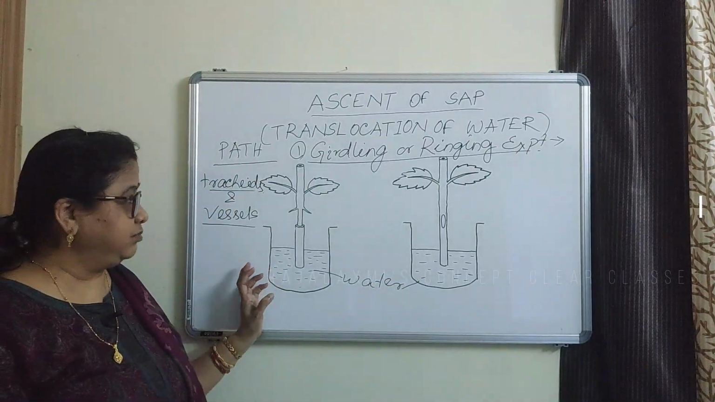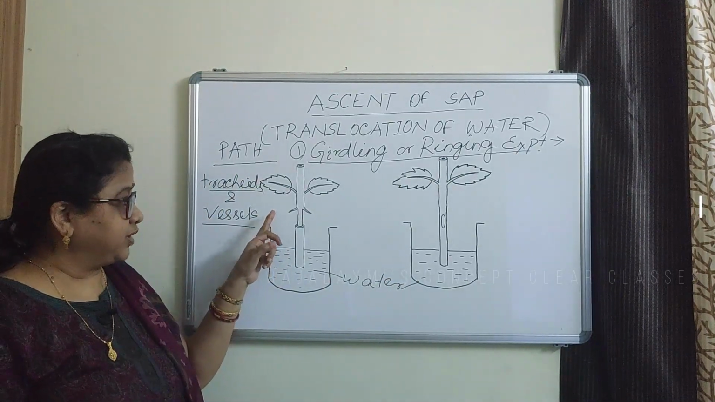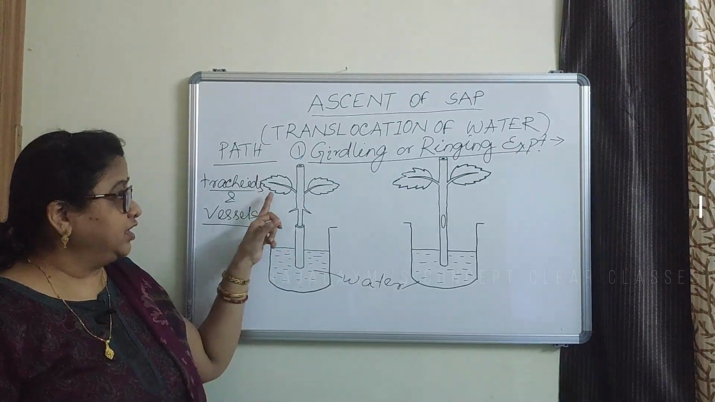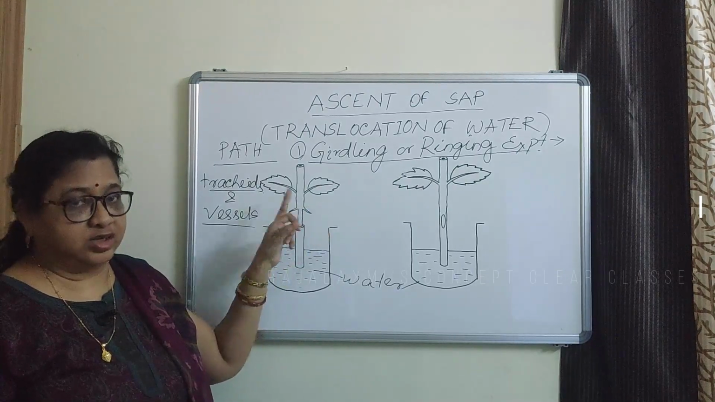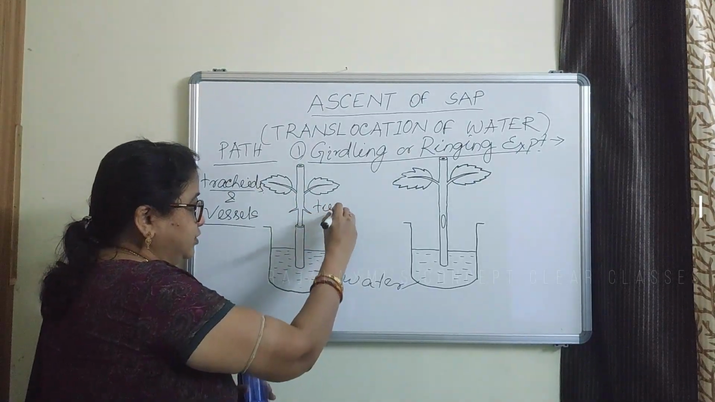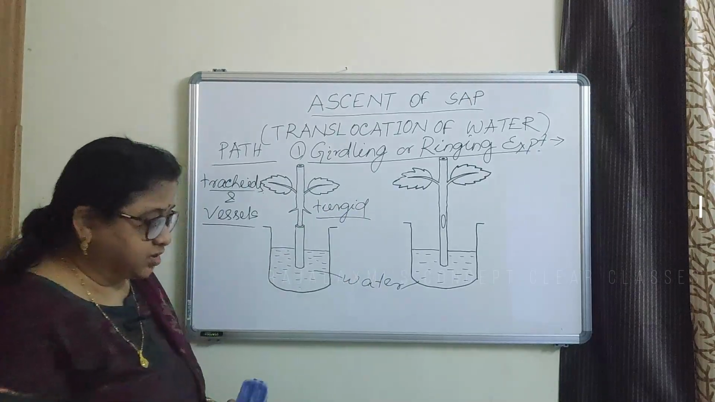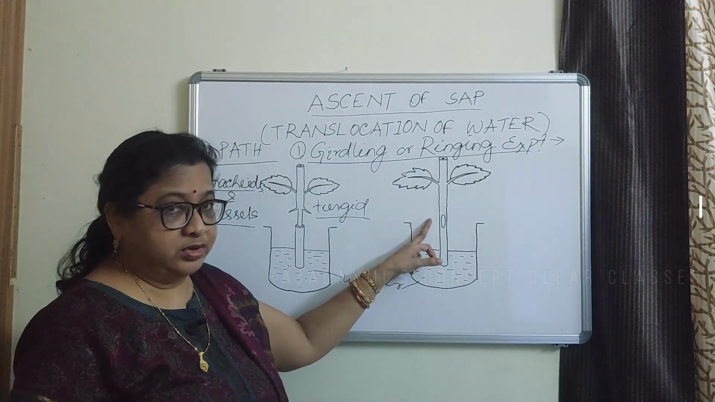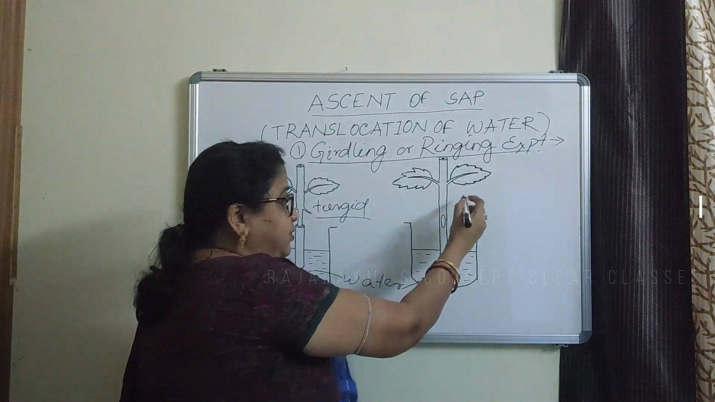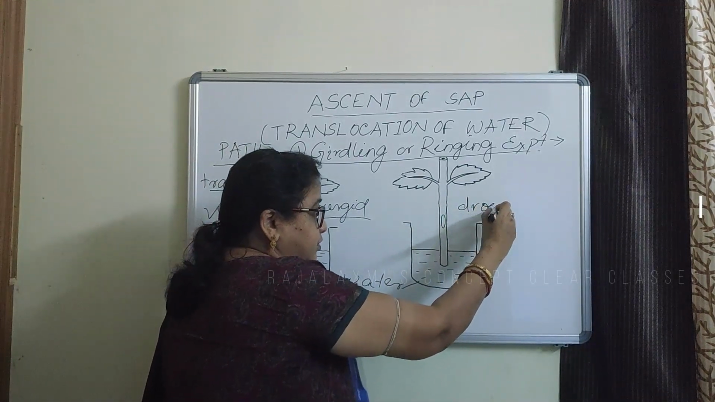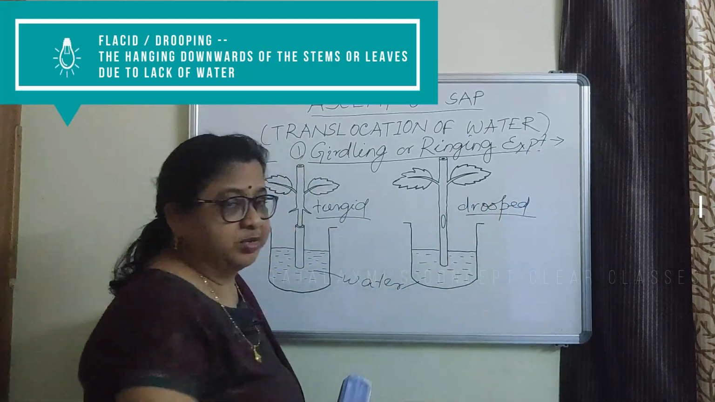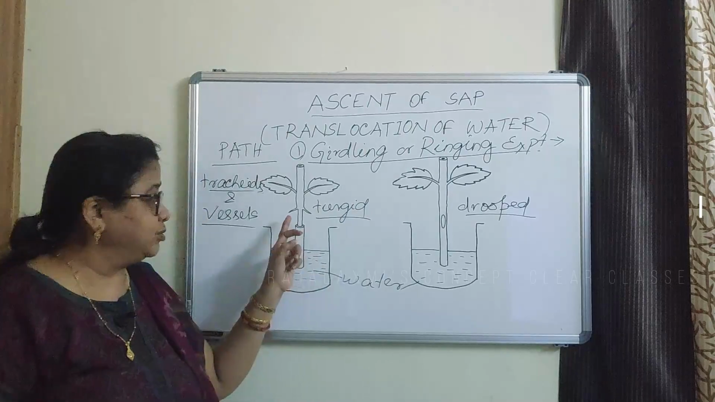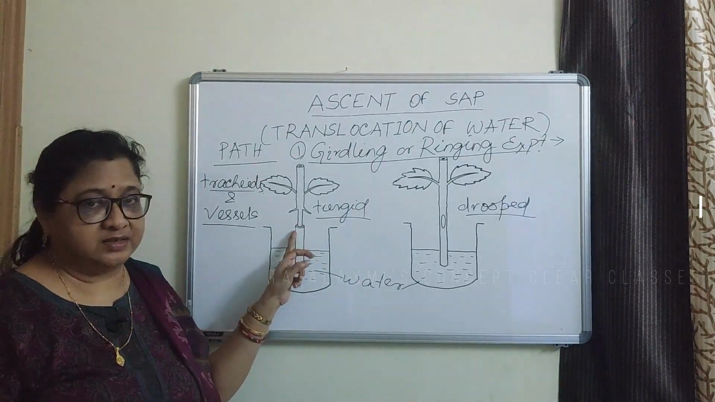Then after some time we see that in the first plant where the xylem is intact, the leaves remain normal or turgid. But in the second plant where the xylem is removed, the leaves become drooped or become flaccid. So this experiment shows that xylem is the path of ascent of sap.